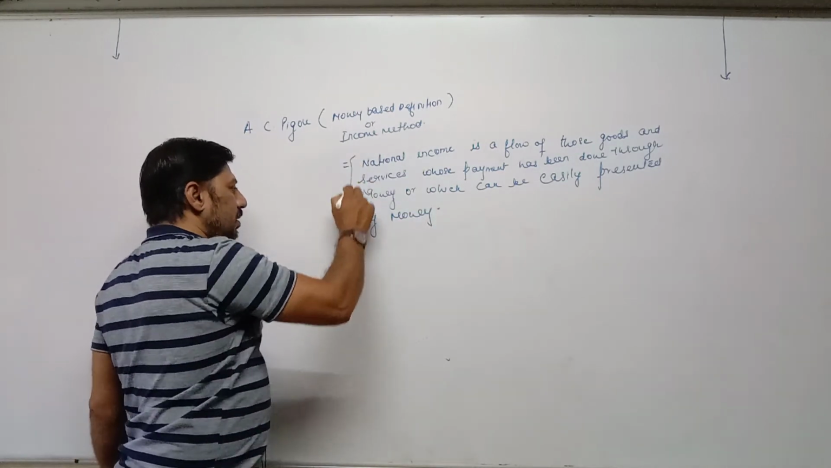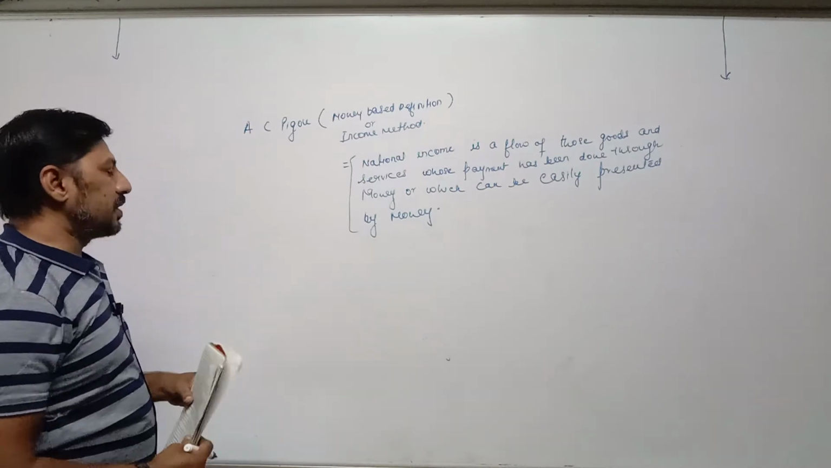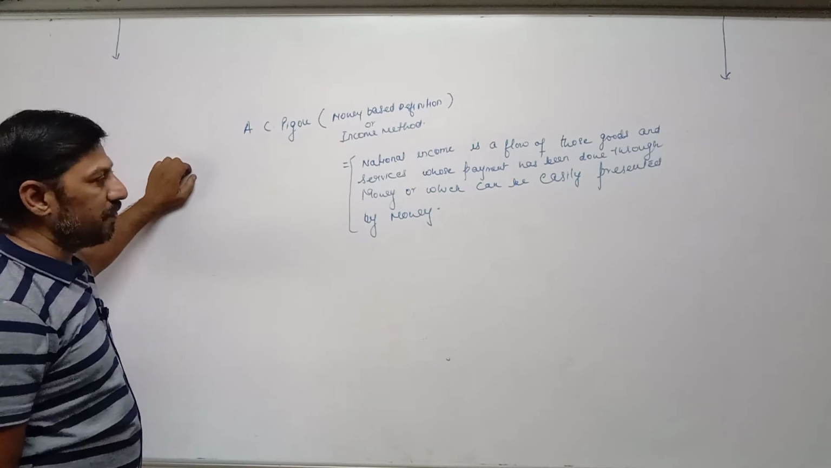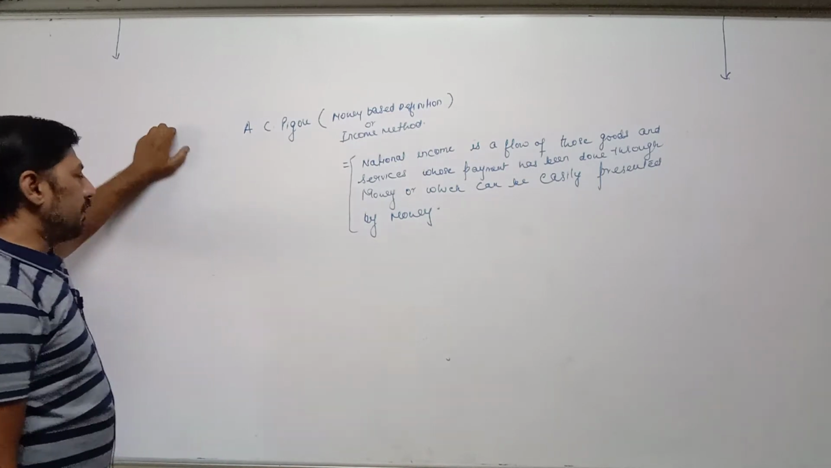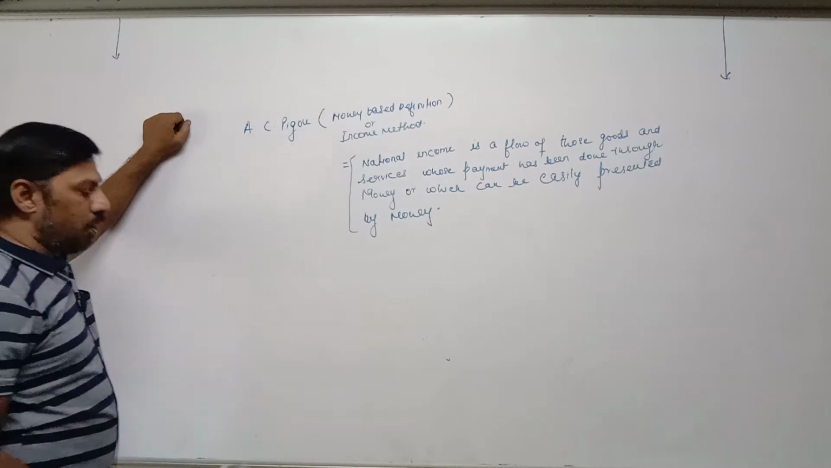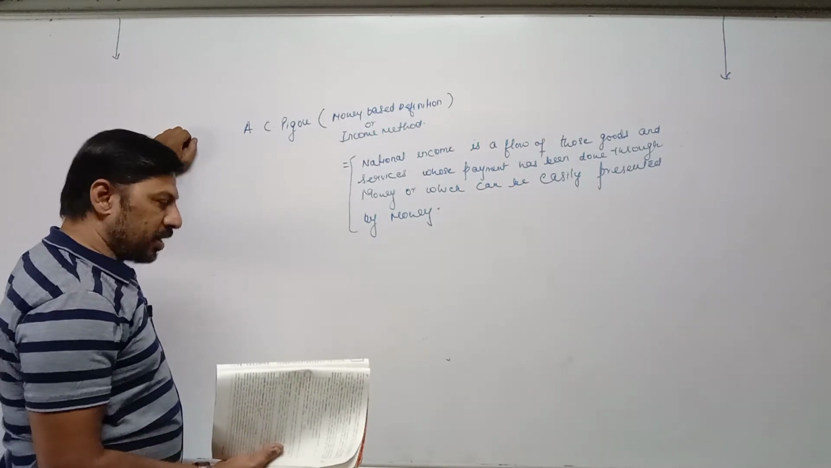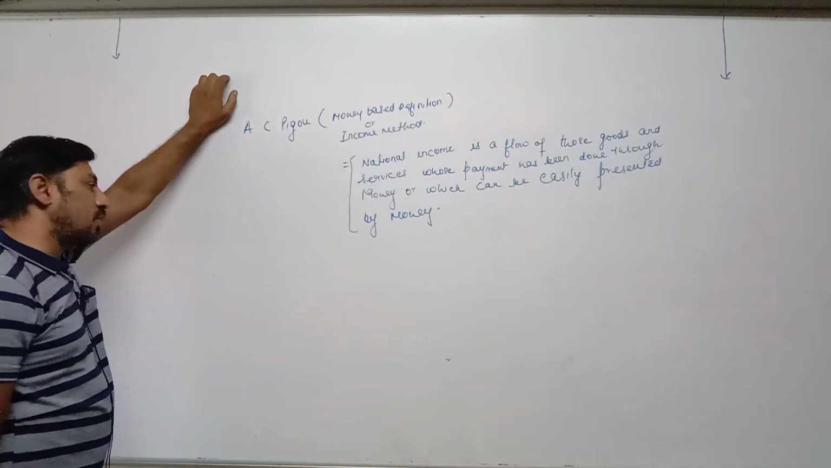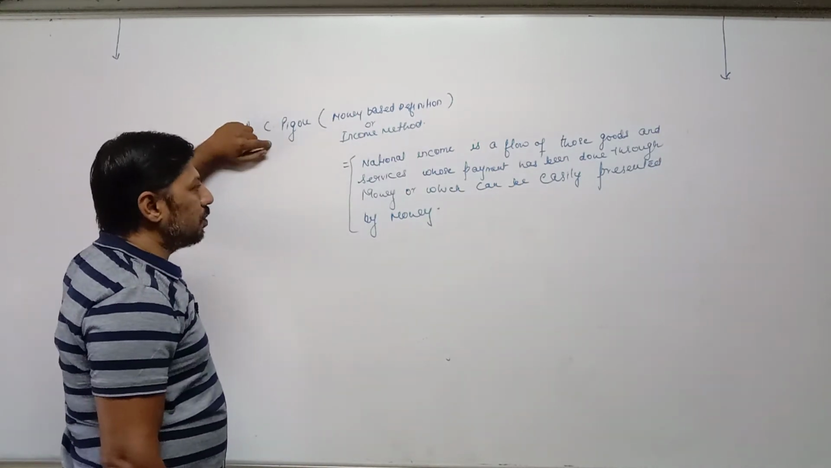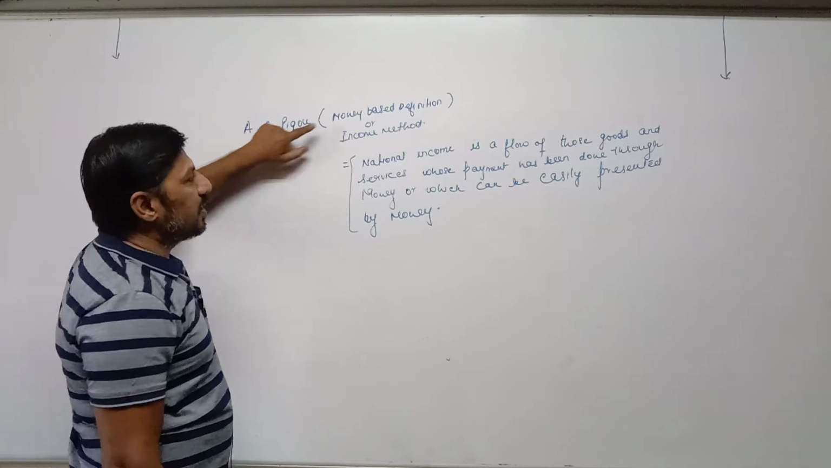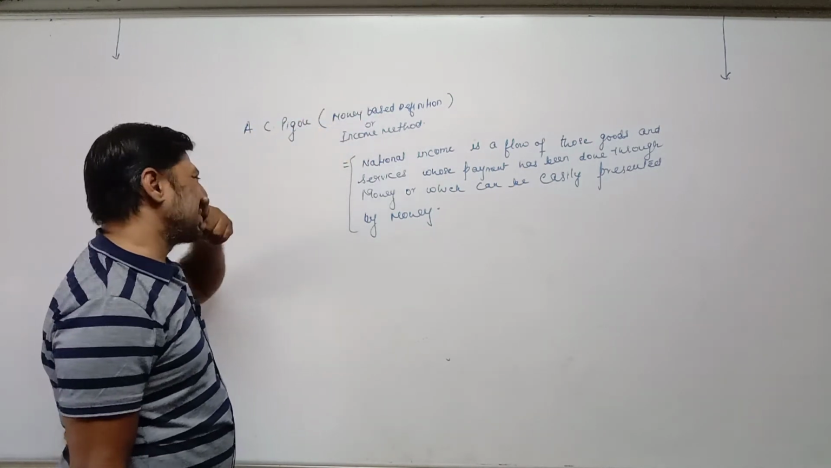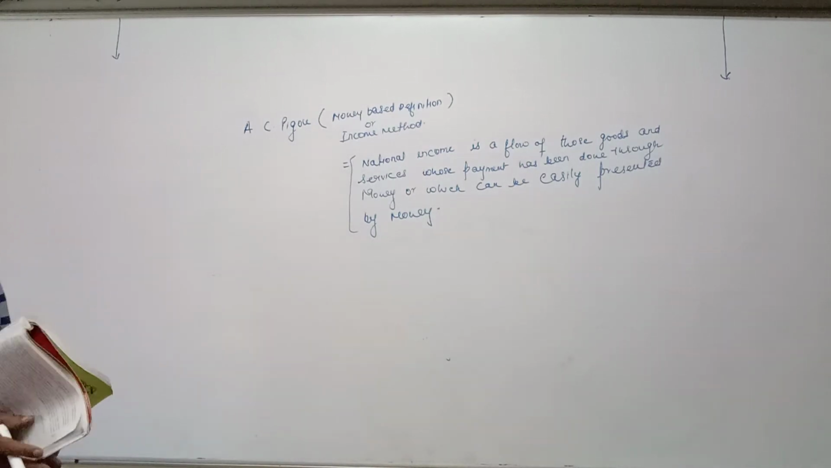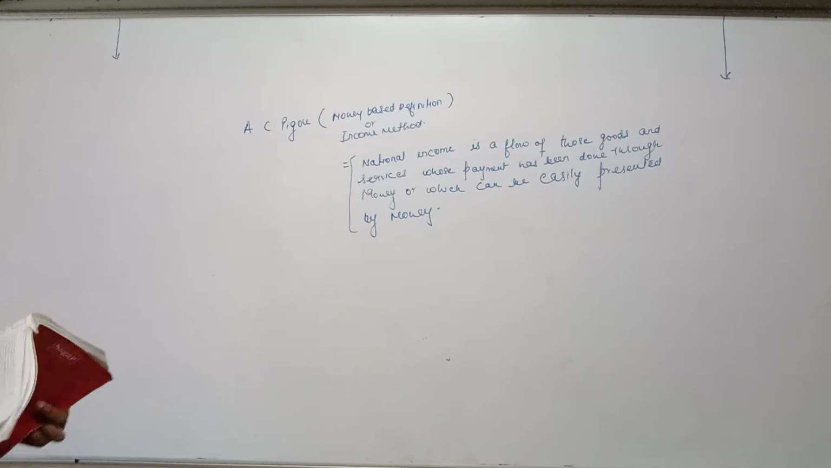So three different definitions of national income are presented by different economists: Alfred Marshall, then A.C. Pigou, then Irving Fisher. Alfred Marshall's definition of national income is based on the production method. Then Irving Fisher's definition is based on the consumption method. And now A.C. Pigou's definition of national income is the money based definition or income method. The first part is completed, meaning of national income, then definitions of national income given by different economists.